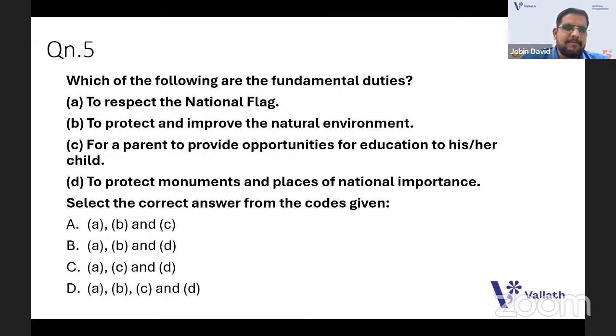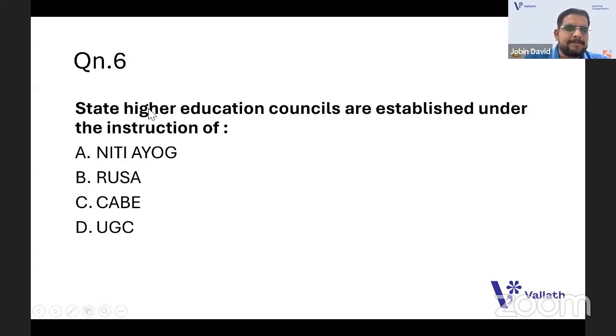So it is there, obviously. To respect the national flag is one of our fundamental duties. Is it ABC? It's ABC only. D, to protect monuments, it's not there. Actually it is to safeguard, it's not to destroy. To protect monuments and places of national importance is not there in the fundamental duties actually. All the other three are there.